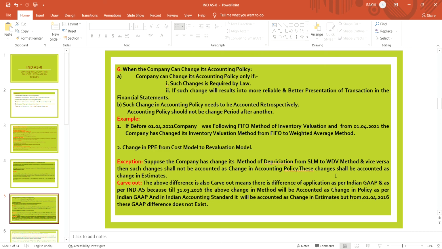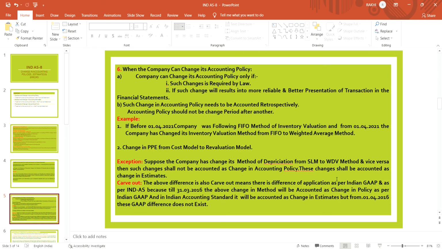Such a change in accounting policy should be accounted for retrospectively. It means that if any change is made in the financial year 2021, then the previous comparative figures are to be restated.